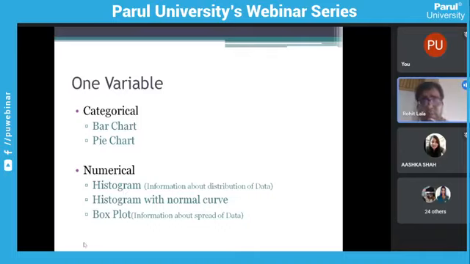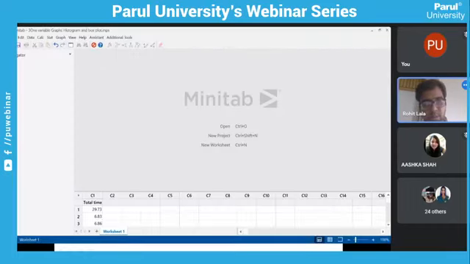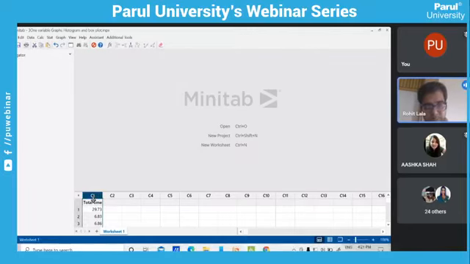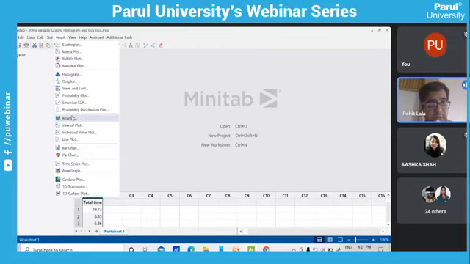So always remember, when we plot numerical data, a histogram will give information about distribution, whether the data is normally distributed or not. But when we plot the box plot, it will show us the spread. So let's see. This is our same data, only numerical data has been considered here. I am clicking Graph, then Histogram.